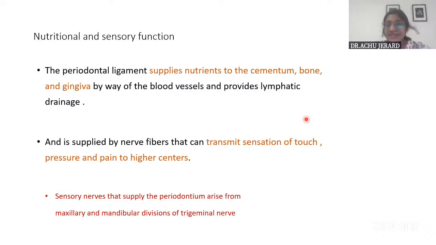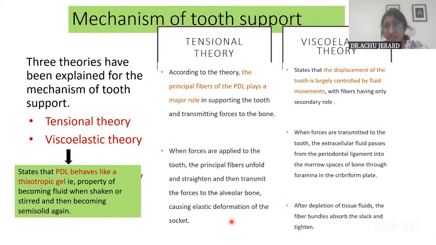And regarding the sensory innervation, they have sensory nerves that supply the periodontium, which mainly arise from the maxillary and mandibular division of the trigeminal nerve. Okay. And so they give the feeling of proprioception because of the nerve innervation. And finally, you can add a note on the various theories. Okay, if it is not the full theories, just one sentence is needed.